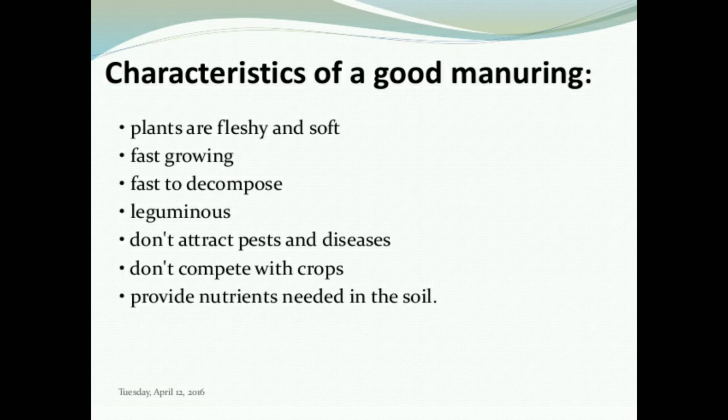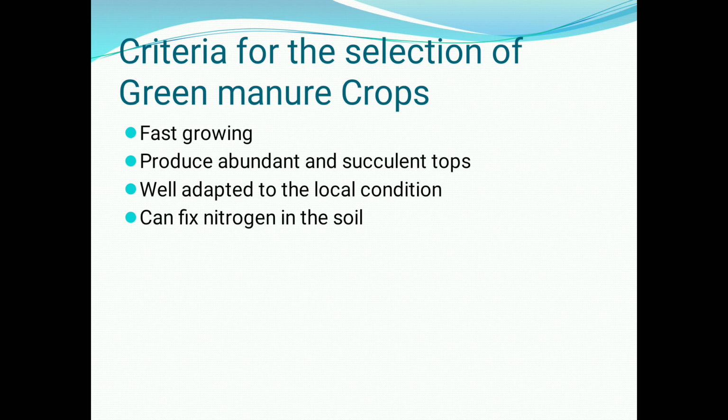See characteristics of a good green manure. Plants are fleshy and soft, fast growing, fast to decompose, leguminous, don't attract pests and diseases, don't compete with crops, and provide nutrients needed in the soil. See criteria for the selection of green manuring crops: fast growing, produce abundant and succulent tops, well adapted to the local conditions, and can fix nitrogen in the soil.